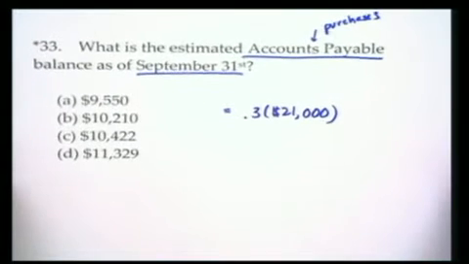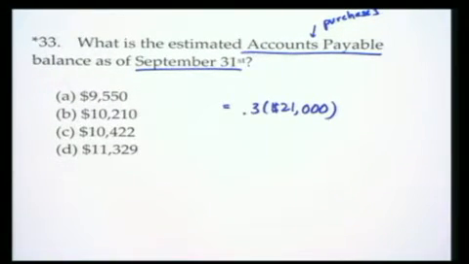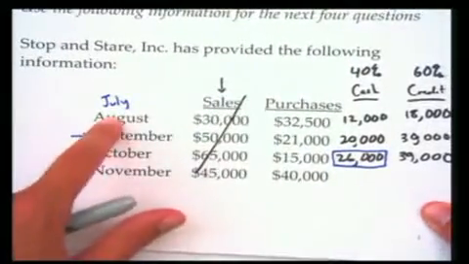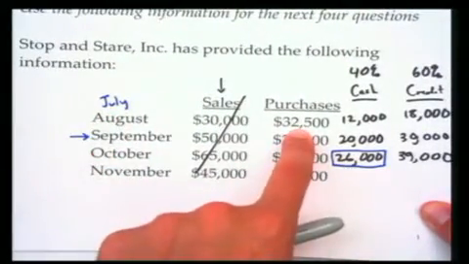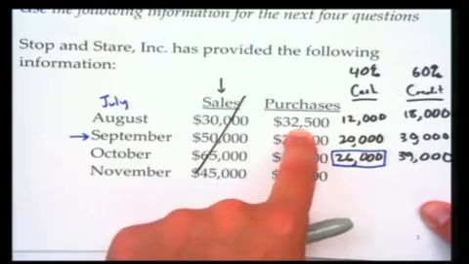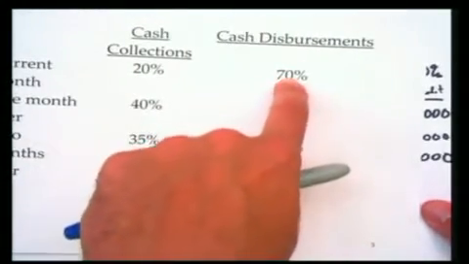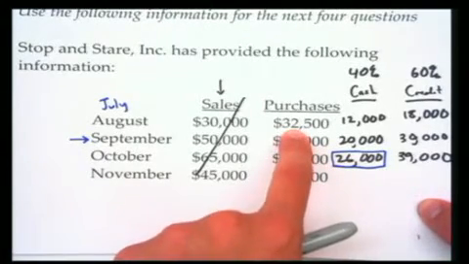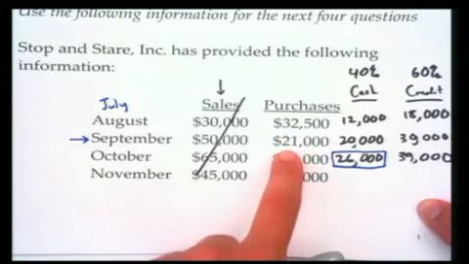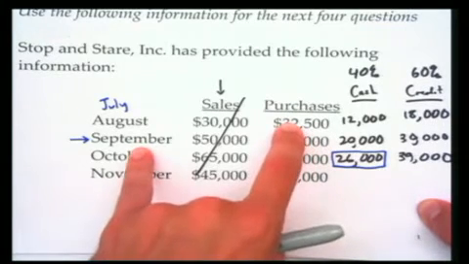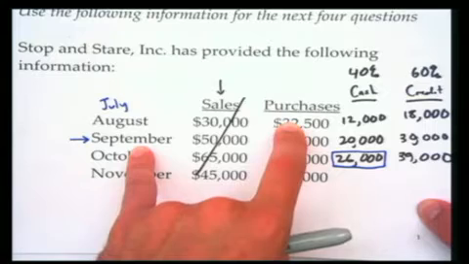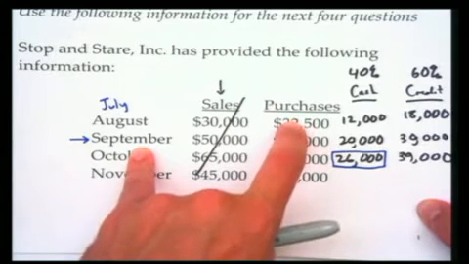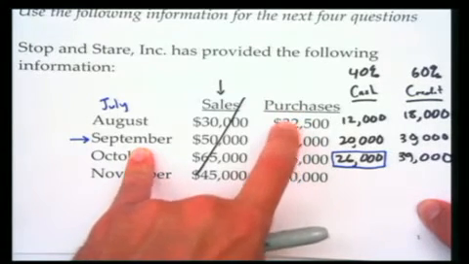Okay, good stuff. All right, let's keep on going. Go back to August. In August, we went overboard and bought $32,500 worth of stuff. That's fine. Well, according to the schedule, we had to shell out what? Good, we had to disperse 70% of that immediately. And then in September, we got the next what? Good, we had to disperse the next 20% of that stuff.